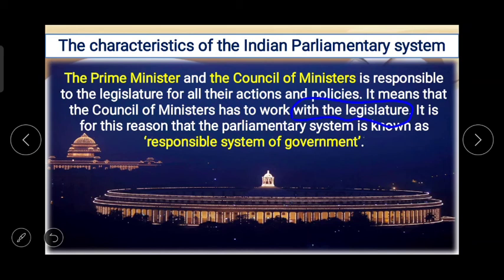It's a teamwork for the country. It is for this reason that the parliamentary system is known as responsible system of government. Why it is called responsible system of government? Because the legislature, the prime minister and the council of ministers has to work together. उन्हें साथ में काम करना पड़ता है.